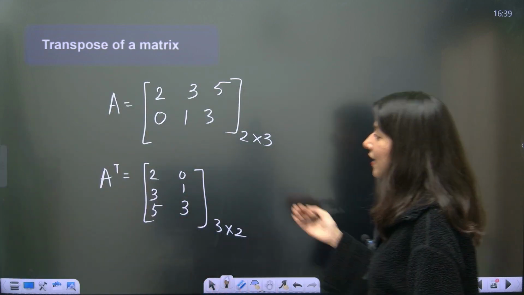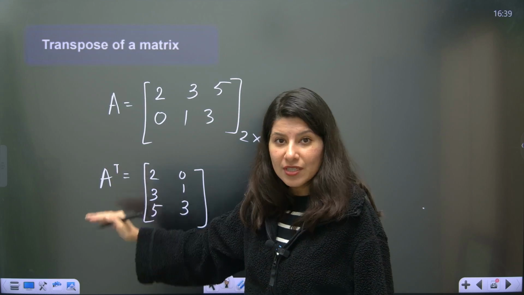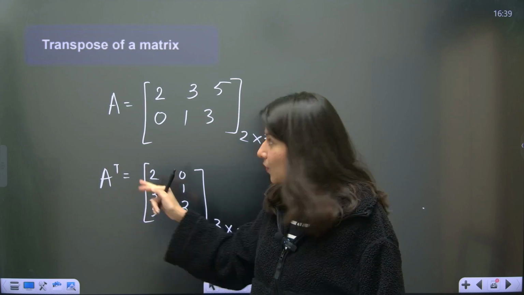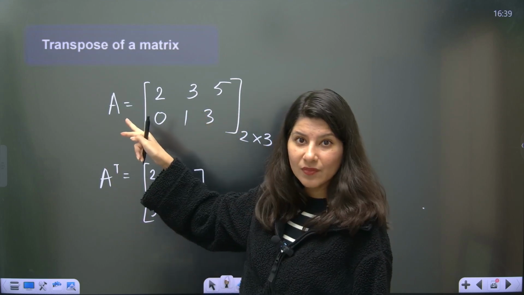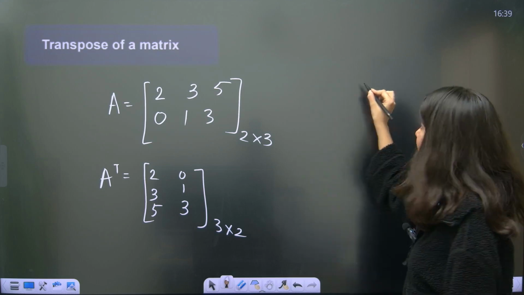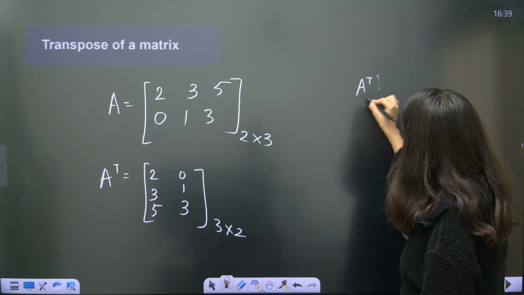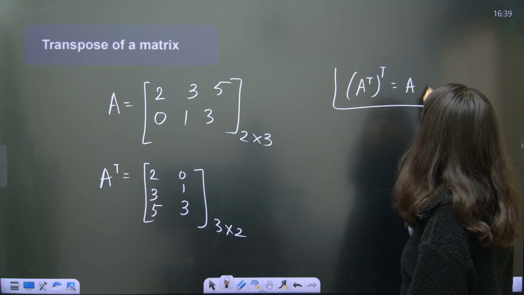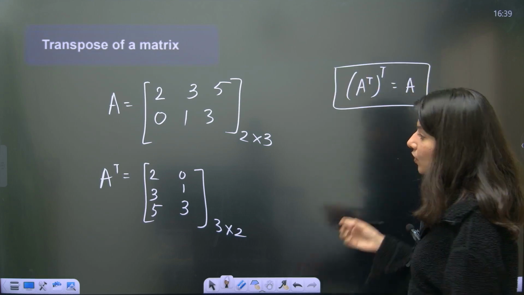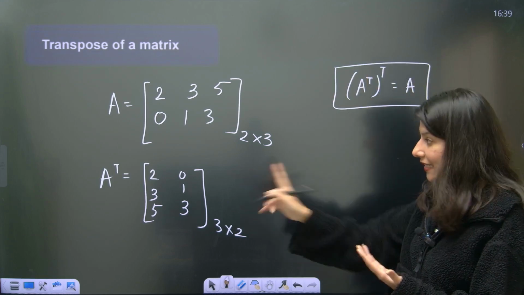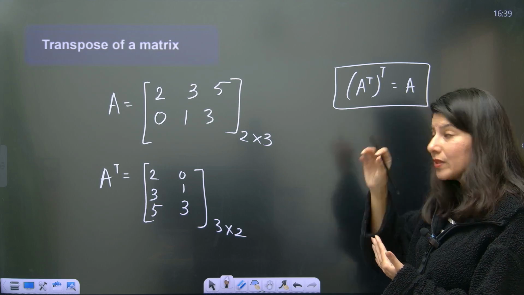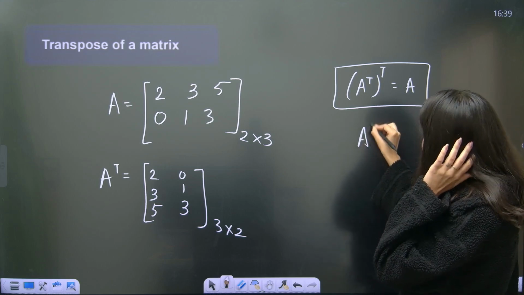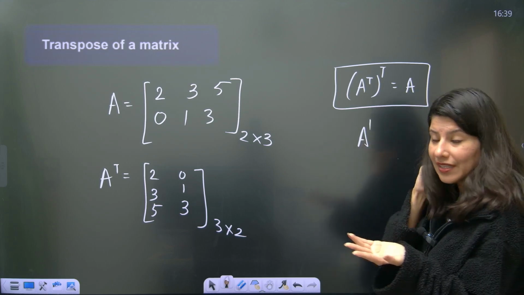And again, if you just take transpose of A transpose, you will get back to this. So here comes the property: A transpose, if you take one more transpose, back to basics. This is how your transpose works. Also, the notation is A T, with T on superscript. You can also find A dash, which is also nothing but A transpose.